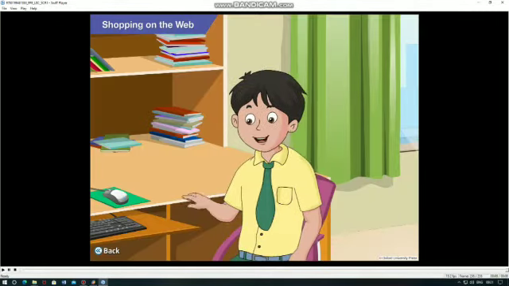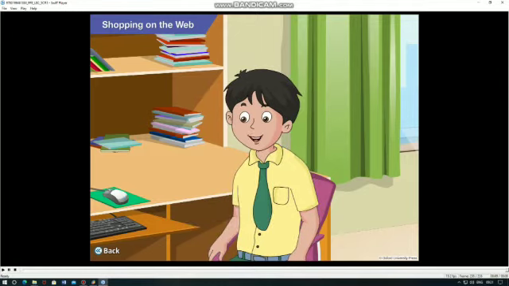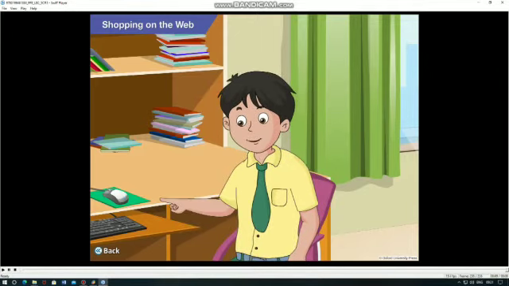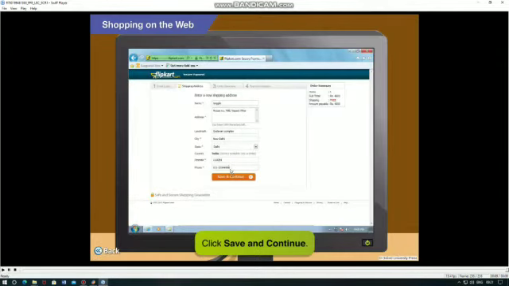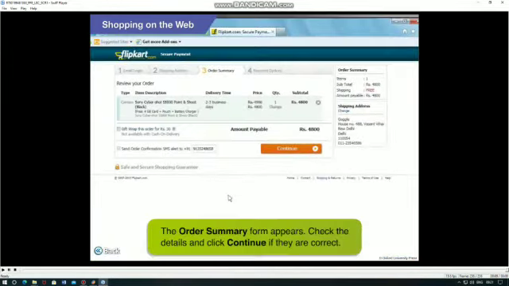Okay, Toggle. Where were we? Right. I have filled up the address in the shipping address form. Now what? Now click on Save and Continue. The order summary form appears. Check the details. It contains the details about the camera that you wish to purchase, and if you find it all correct, then click on Continue.